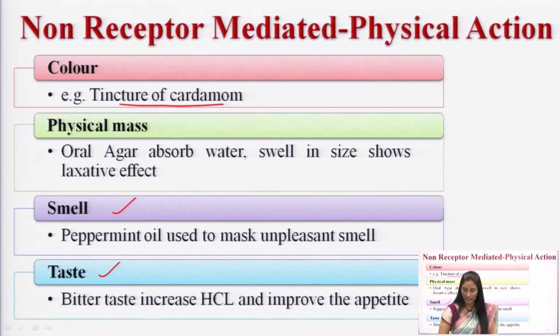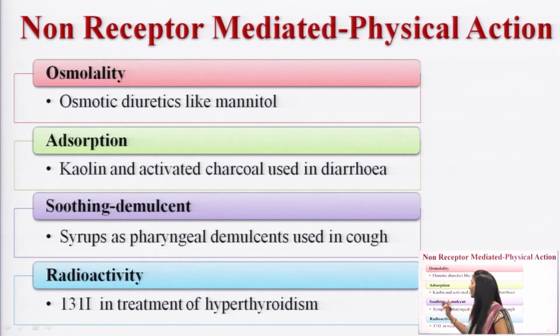And next to the physical action was osmolarity. Osmolarity is also another physical action which you can see. For example, the best drugs falling under osmolarity are diuretics. Next one, adsorbent. By the adsorbent property, drugs show their action in a physical manner, like kaolin and activated charcoal. All these drugs cause adsorption.